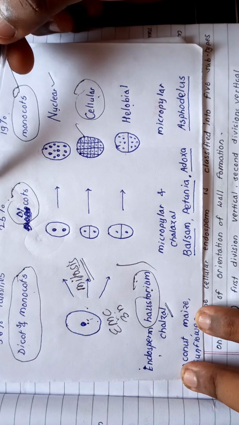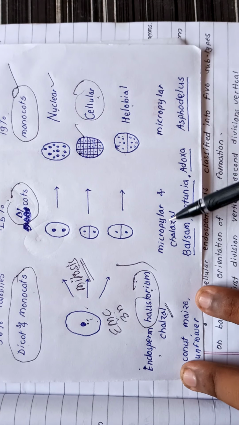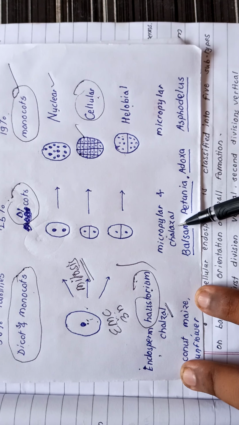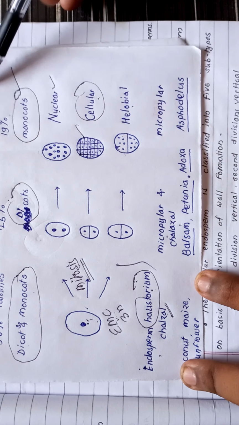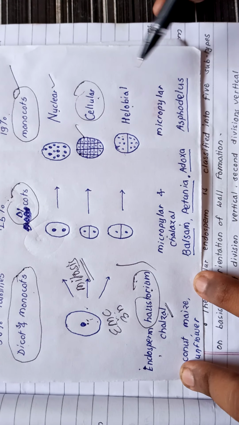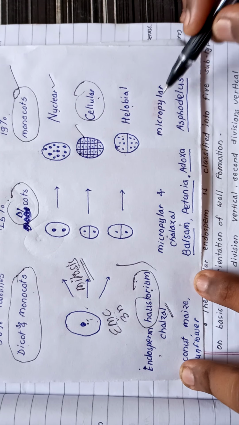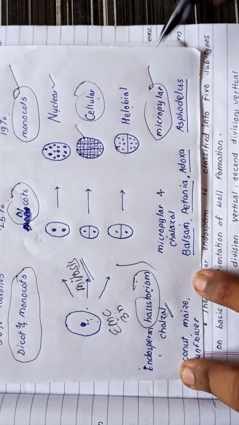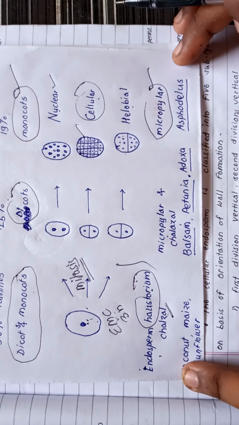In cellular endosperm, they are present at both micropylar end as well as chalazal end. And in helobial endosperm, the haustoria are present only at the micropylar end.